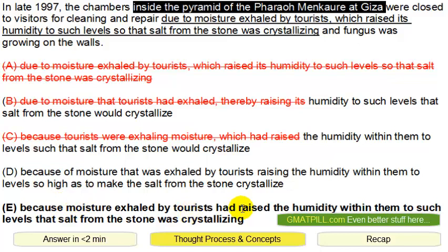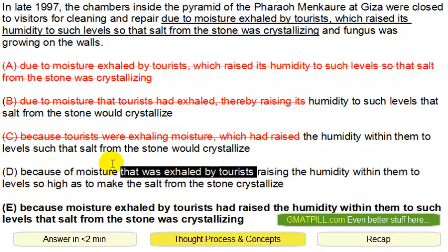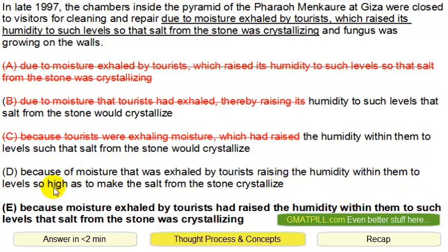moisture was doing something, right? It's not because of moisture that was blah, blah, blah, blah. And this answer choice has more problems. Because of moisture, what kind of moisture? The kind that was exhaled by Taurus, because of moisture raising the humidity within them, and then to levels so high as to make the salt from the stone crystallize. So the wording here is a little bit more complex, and it's not really because of moisture that was doing this. It was because moisture was doing something, right? So the of here can be removed, and that's why answer choice E is the correct answer.